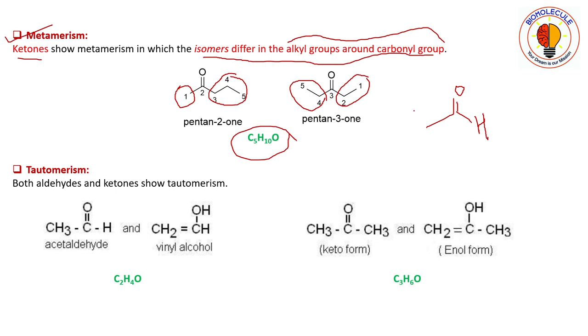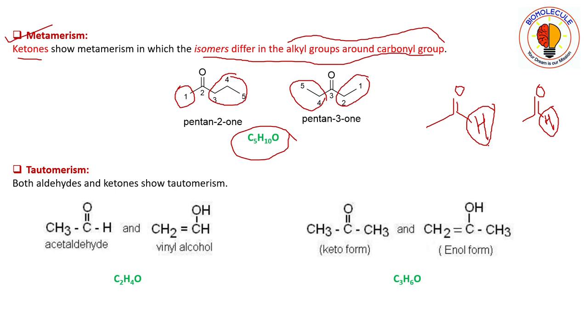But if we consider any aldehyde, one thing is common in every aldehyde: on one side of the carbonyl group they have one hydrogen atom. That is the same for each and every aldehyde.